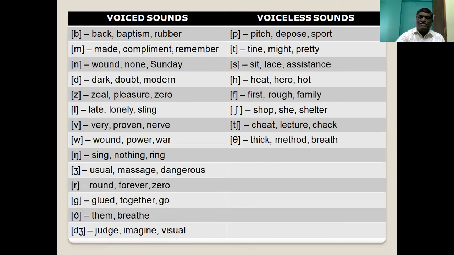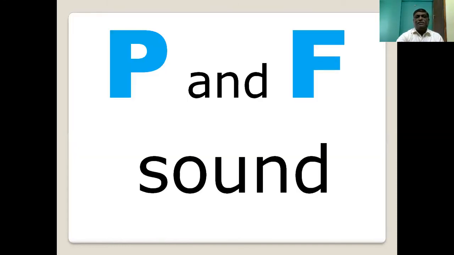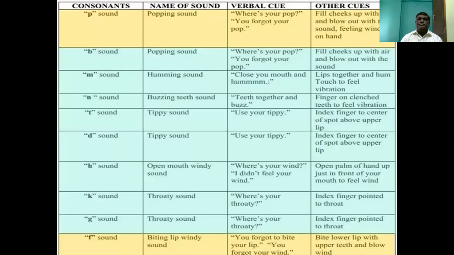So let's see the next picture to understand. See the way you pronounce p and f. F is different, p is different. The p sound is a popping sound. The b sound is a popping sound. The m sound is a humming sound. Close your mouth and hum.